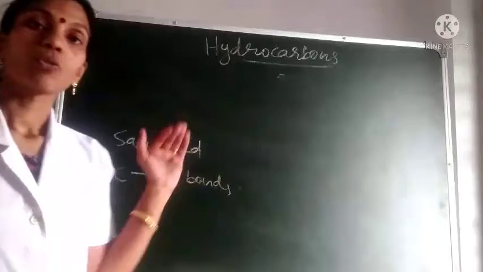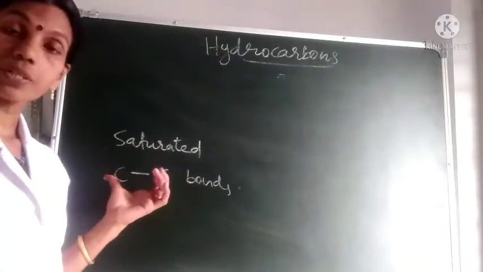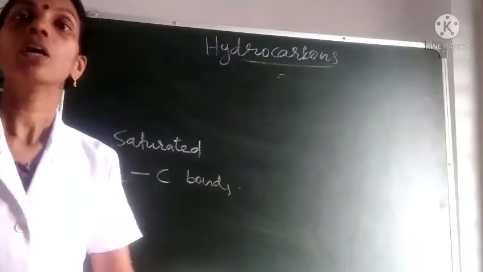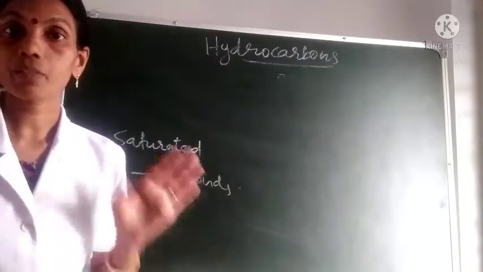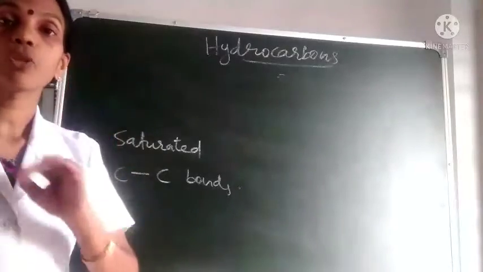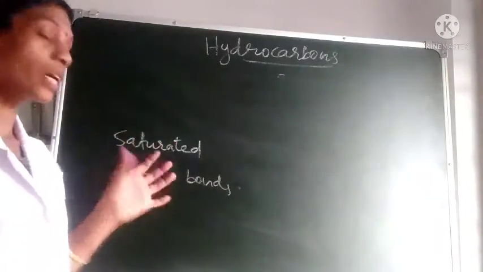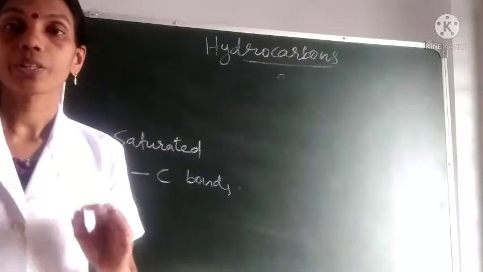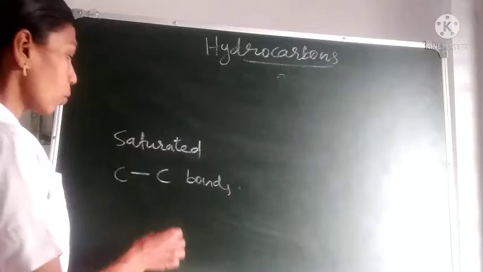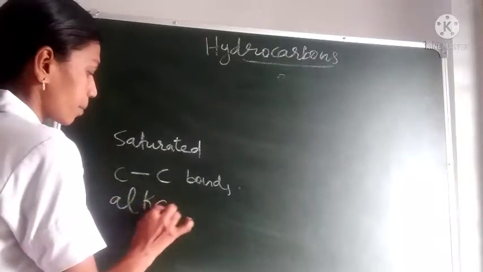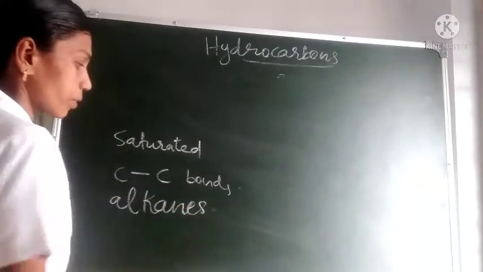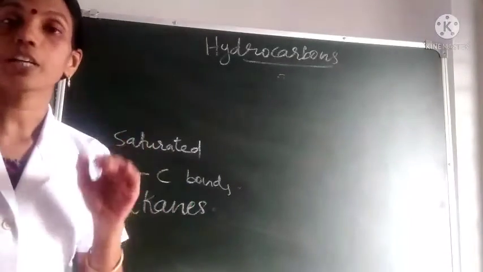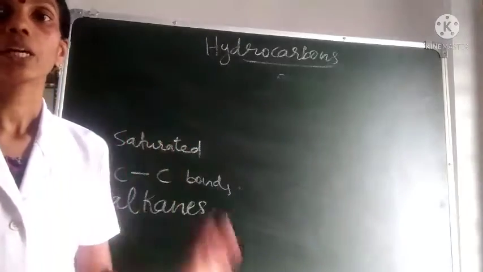Whatever the number of carbon atoms, sometimes it contains only 1 carbon atom, or 2, or 3, or 4 carbon atoms, like that. The number of carbon atoms will be different, but in between any 2 carbon atoms there will be only a single bond. Such hydrocarbons are generally called saturated hydrocarbons, or they are also known as alkanes. Alkanes are hydrocarbons which contain only single bonds between the carbon atoms.